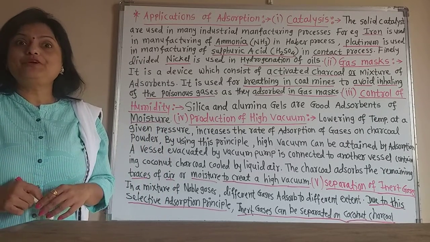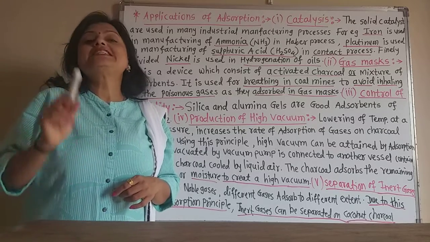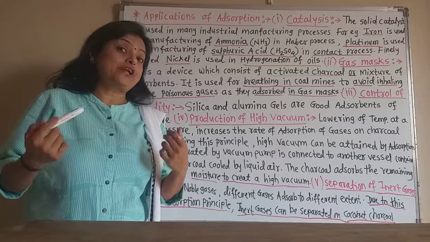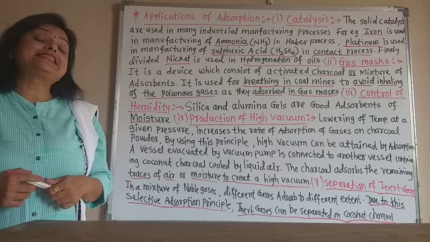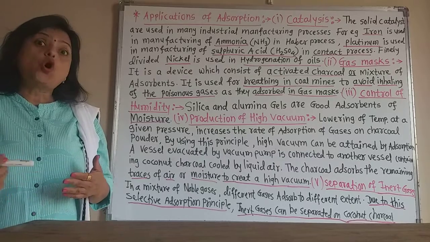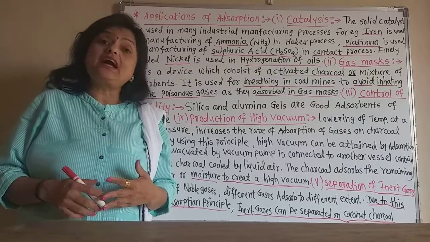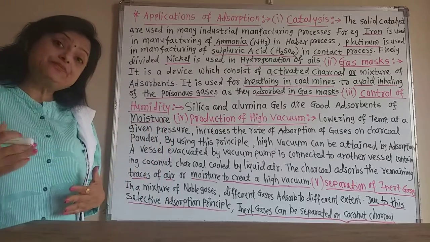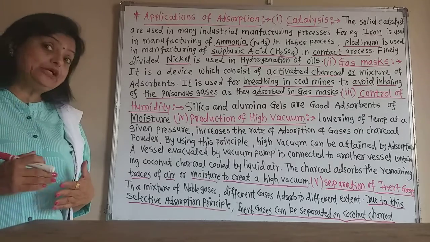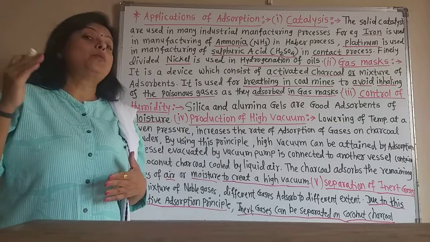Adsorption phenomena is very useful for separating these noble gases or inert gases, because they can adsorb on solid substances such as silica gel at different extents. This selective adsorption principle is used to separate the noble gases.